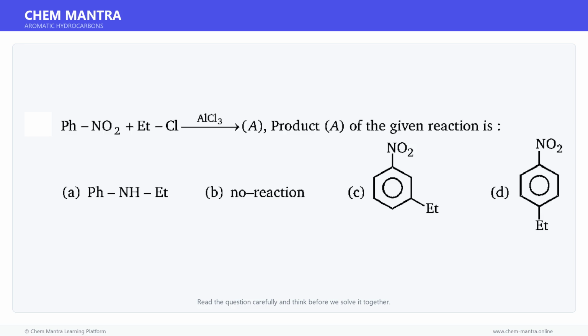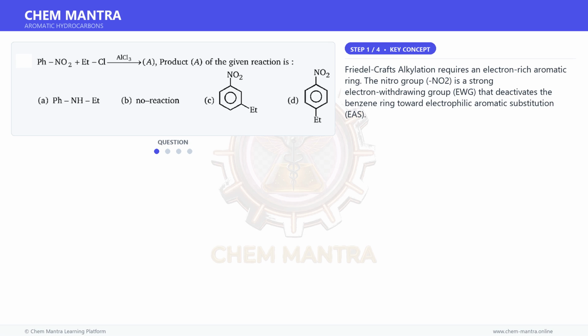Here is a question. Read it carefully and think about the answer. Let us solve it step by step. Let us first understand the key concept here. Friedel-Crafts alkylation requires an electron-rich aromatic ring. The nitro group, NO2, is a strong electron-withdrawing group, EWG, that deactivates the benzene ring toward electrophilic aromatic substitution, EAS.